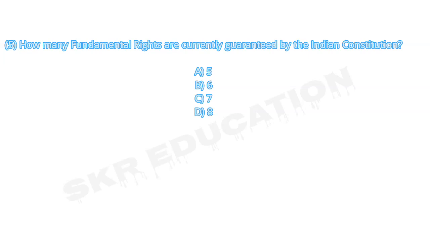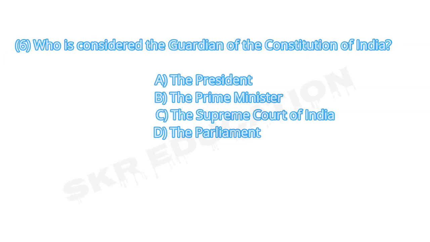Question number 5. How many fundamental rights are currently guaranteed by the Indian Constitution? A. 5. B. 6. C. 7. D. 8. Answer number B. 6.